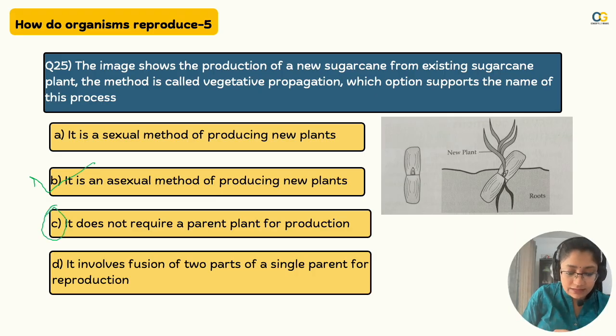The other option is a bit tempting, but the answer is not this, because it does not require a parent, but it requires one parent at least. Without one, how can you make the next one? So you need one for sure. So that's why that's not the right answer. Now moving to the next one. Hope you have 5 out of 10 so far, and hopefully 25 out of 25 so far.